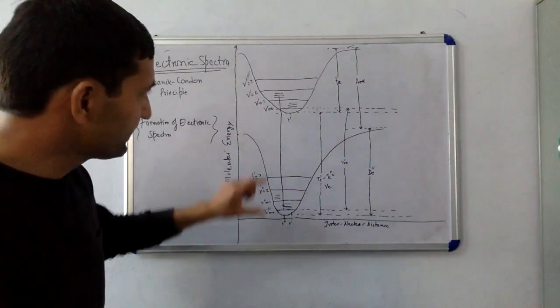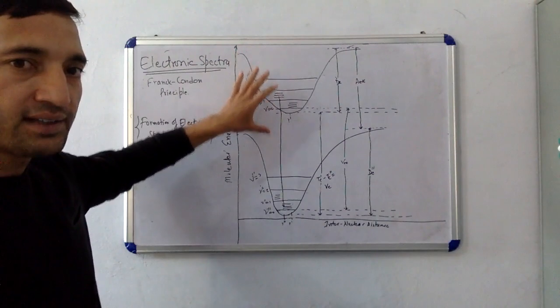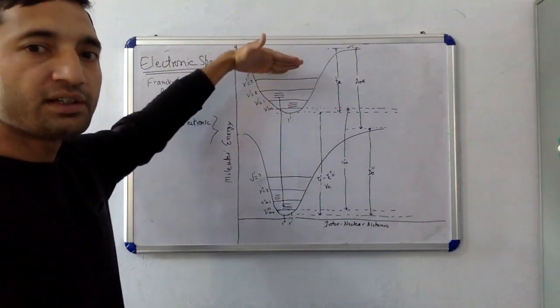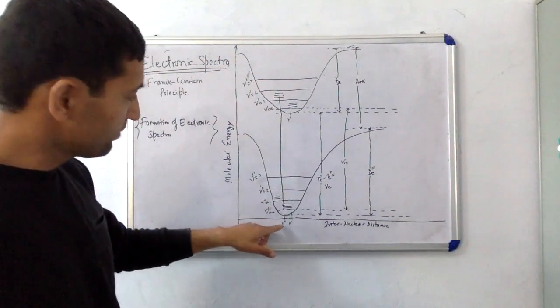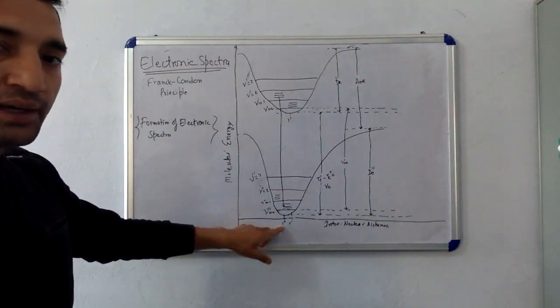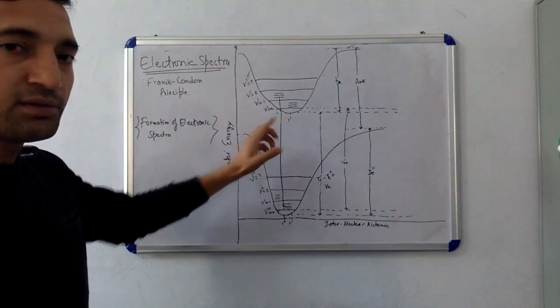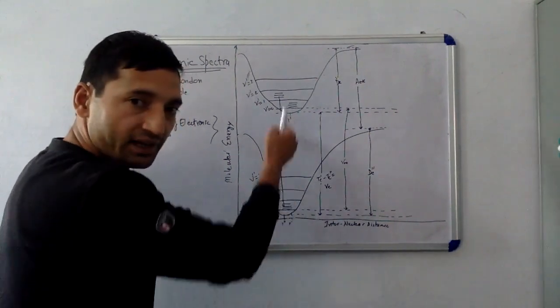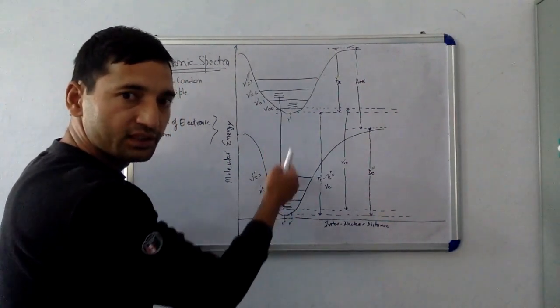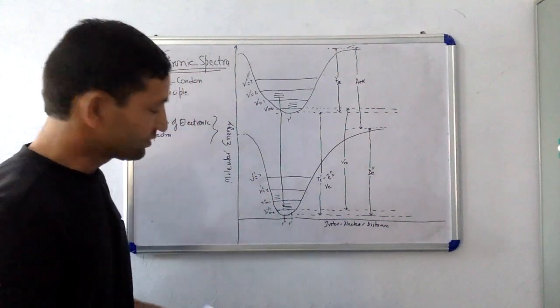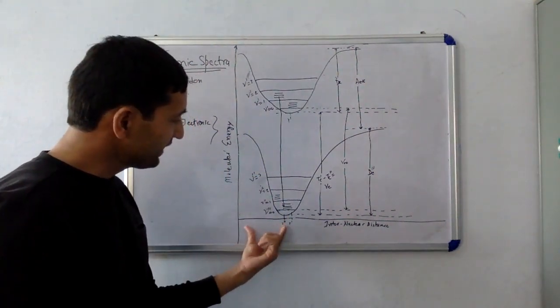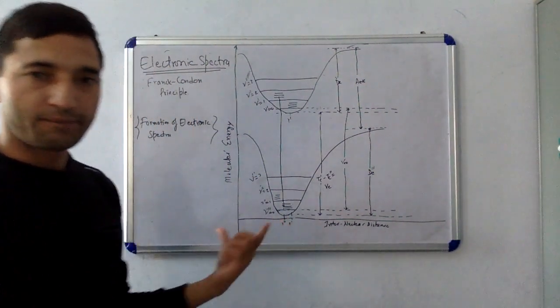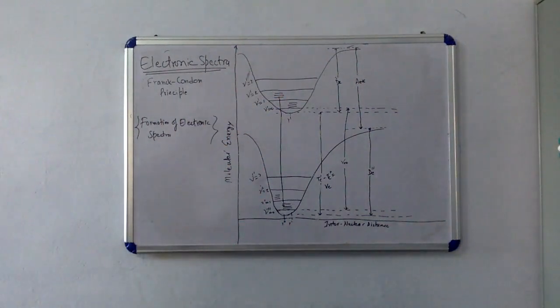In the excited state the electrons are loosely bound and are separated by a larger distance, so the equilibrium distance R prime will be slightly higher than R double prime. Be careful, these are not coinciding with each other.